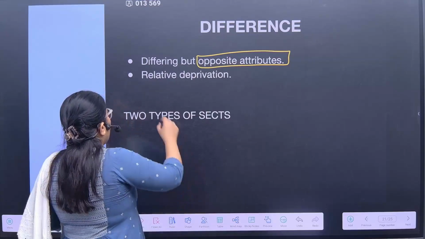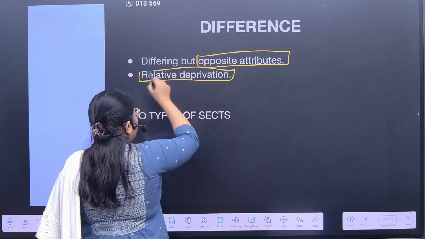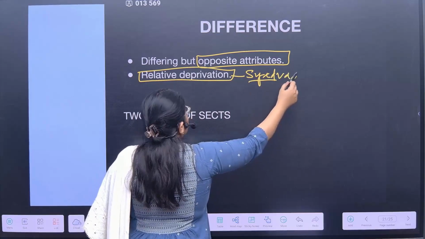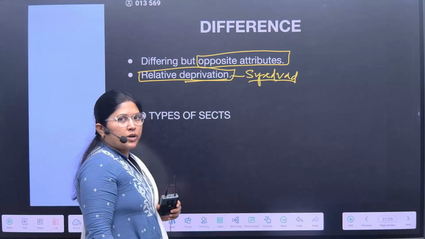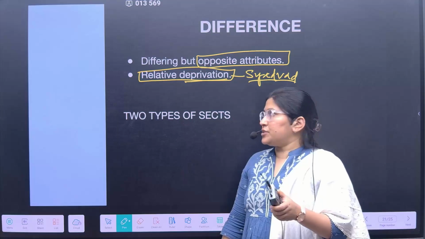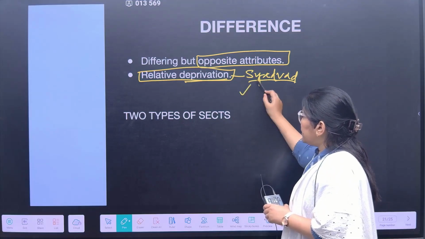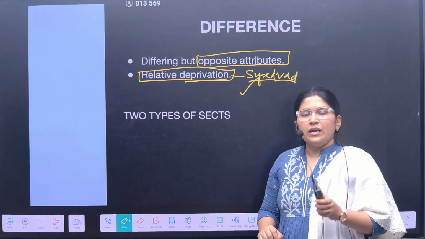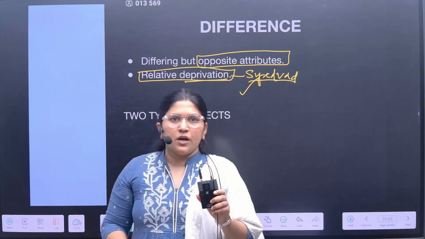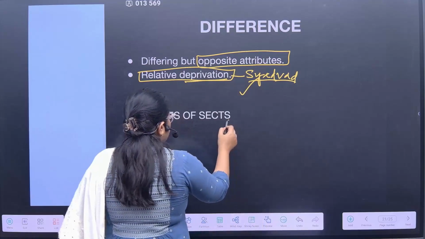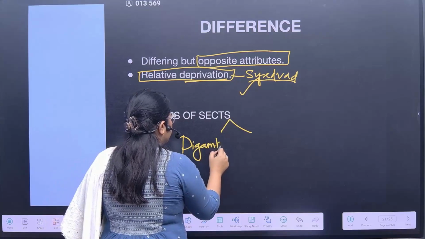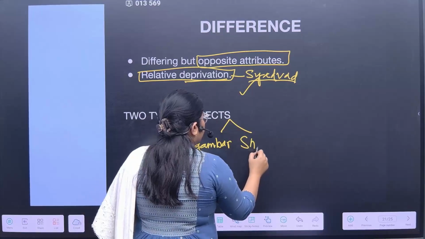The second is that Syadvad talks about the relative deprivation, and the Anekavad talks about the exact differentiation. So this is the difference between these two. Now, in Jainism at present we follow two sects of Jainism. First is Digambar and second is Shwetambara.